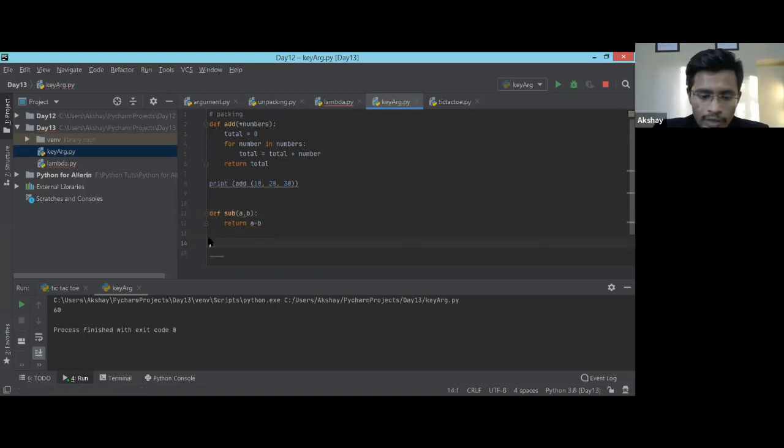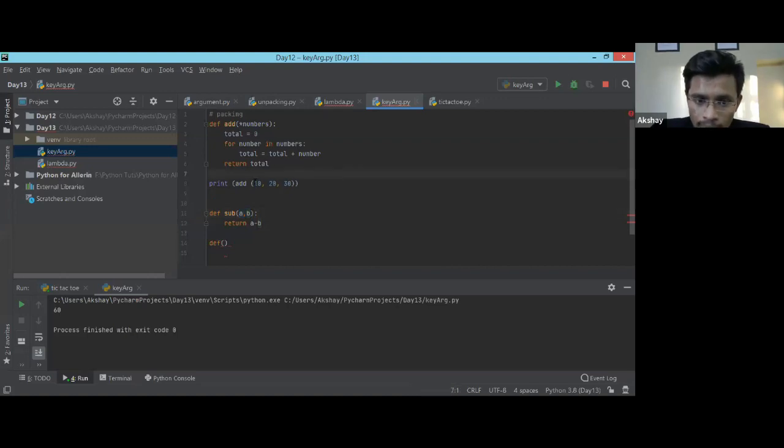Here, when I call this function, there is one more way, called unpacking. It means I pass one variable, and it will split and become two different variables. This concept is really very important when you give an interview for a Python developer role, or anything related to Python. If you are applying for a Python developer role, these types of questions will definitely be there. So just keep your focus here.